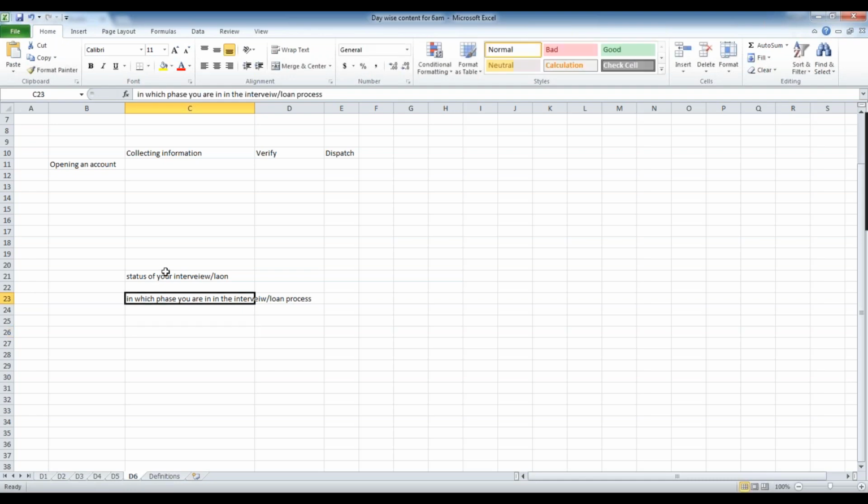So the answer for these questions is basically you will give the stage name. If you ask about an interview or a loan process, let's take an interview process. Anyway, we need to handle that, right? In the interview also they will first collect the information, right? What type of information, we are not discussing that now. They will collect the information, and then they will go for verification again. Here also they will do verification,